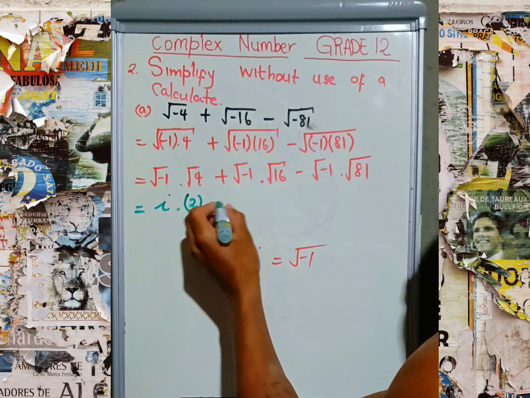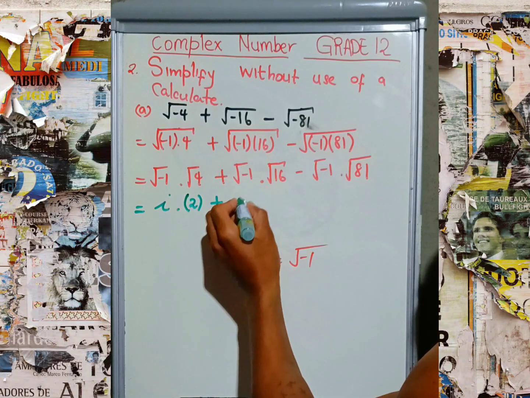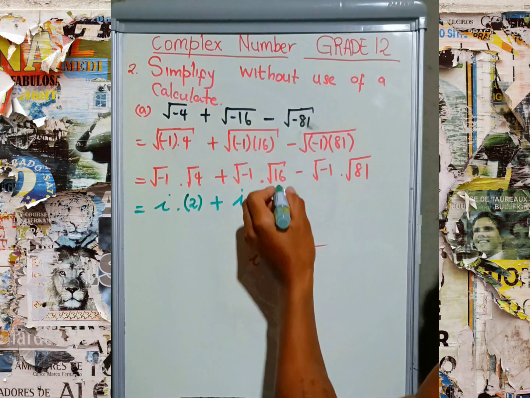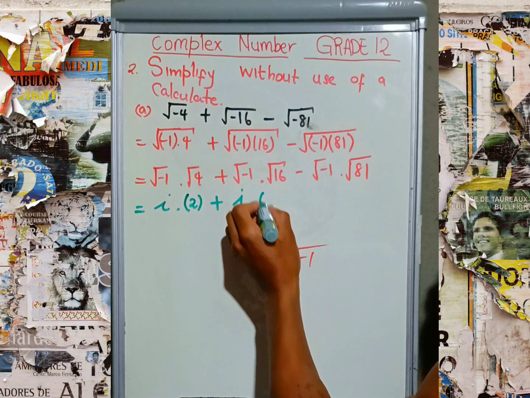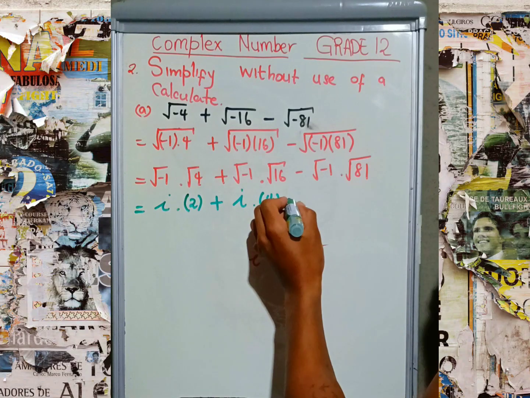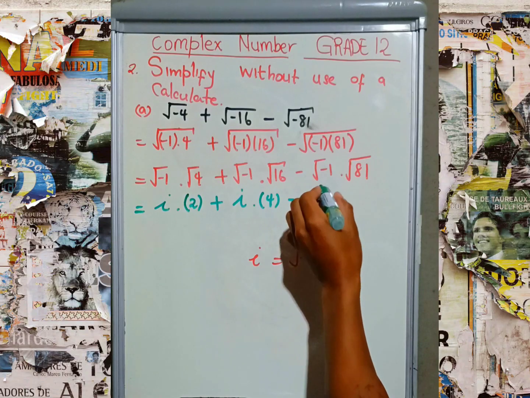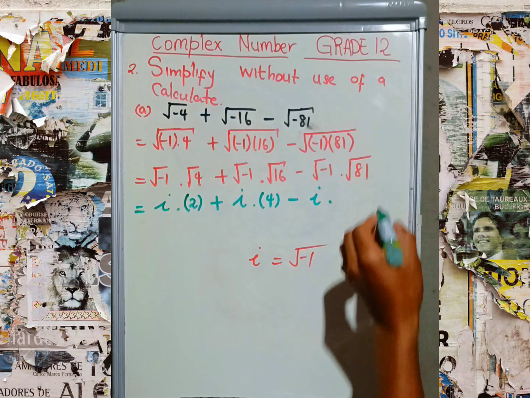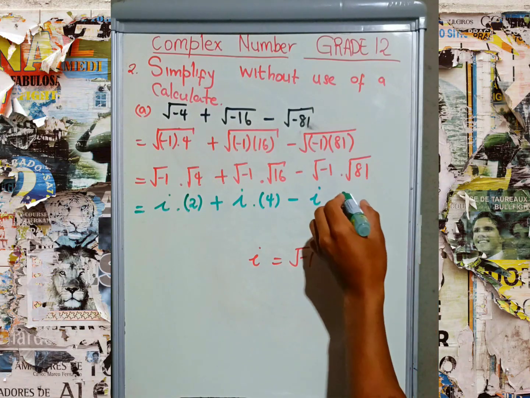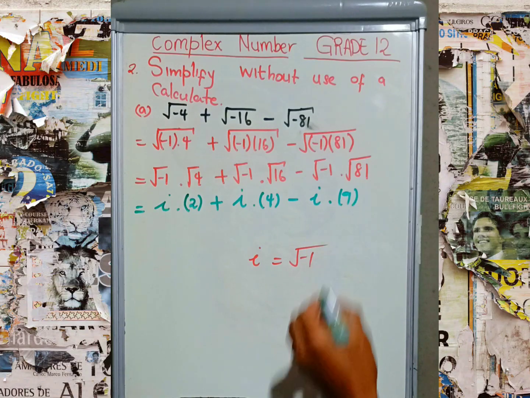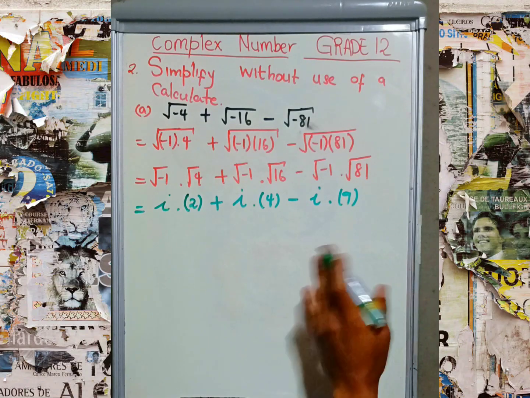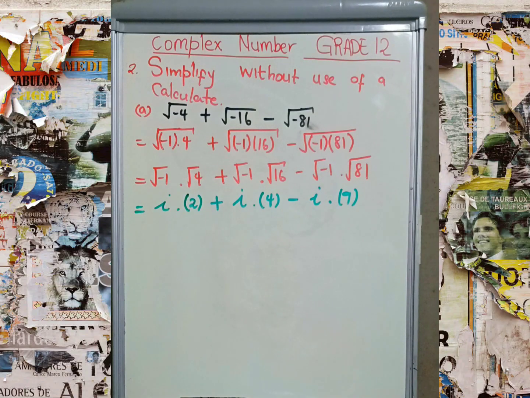The square root of 4 is 2. Then plus i times the square root of 16, which is 4. Then minus i times the square root of 81, which is 9. Do you see that, Mr. Good? It's very simple.